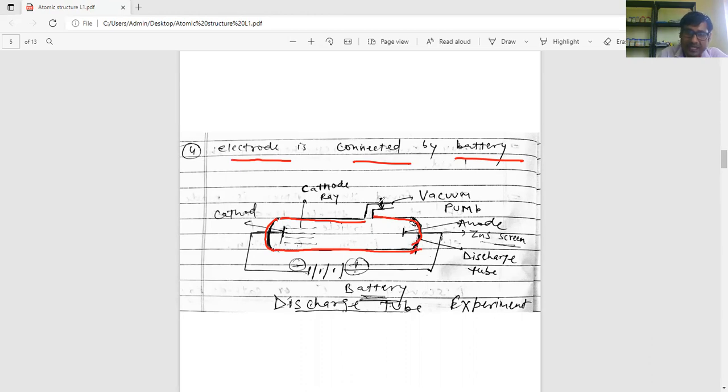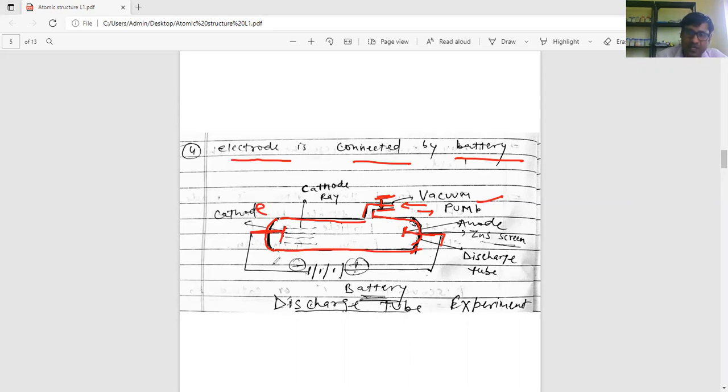The vacuum pump is the pump with which we can fill or remove the gas and regulate the pressure in the discharge tube.